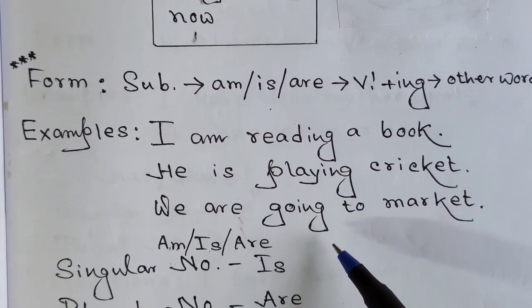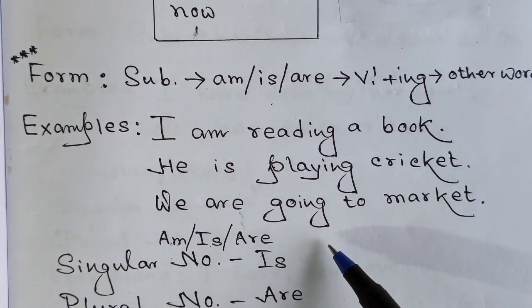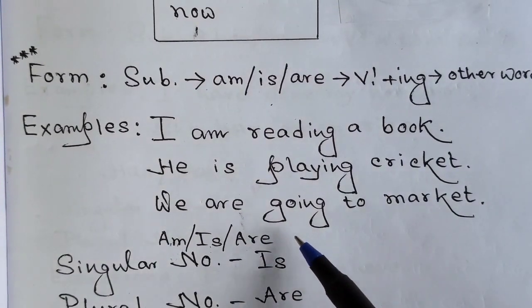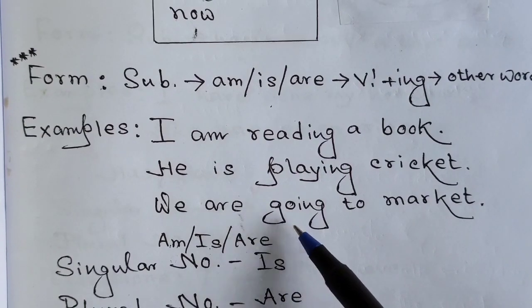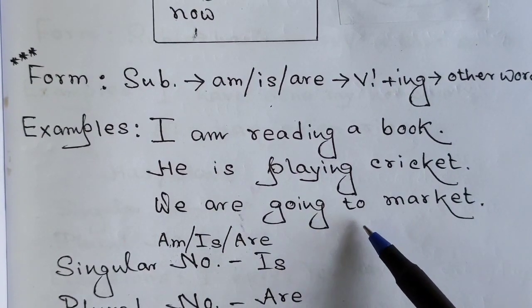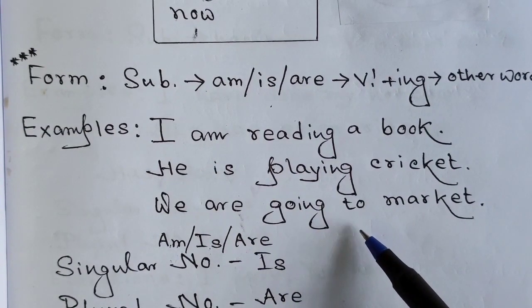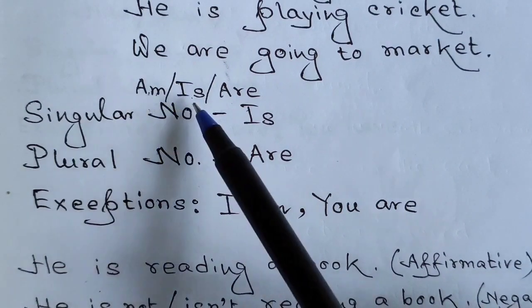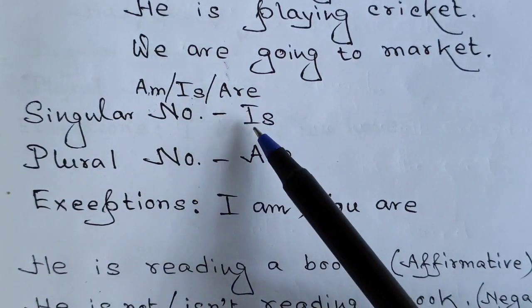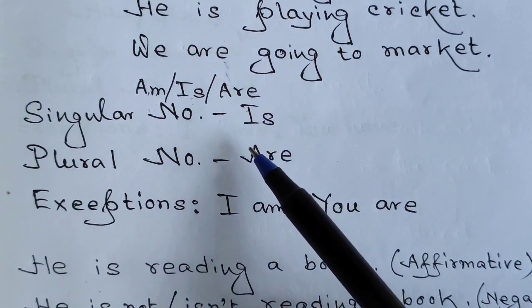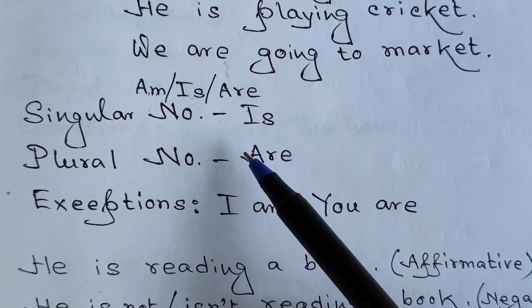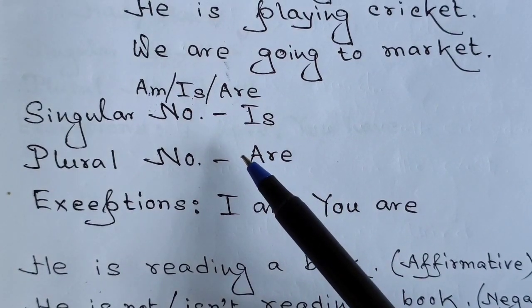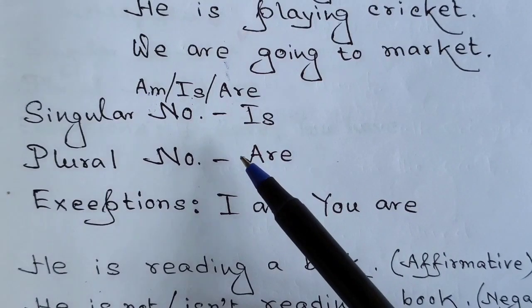Well, let's have a look at the third and final example I have written. We are going to market, and here the action of going to market is going on right now. Now we are going to learn where am or is or are should be used. I'm going to tell you a trick that even a child in arms can understand and remember. No, I'm not kidding at all. I'm quite serious.